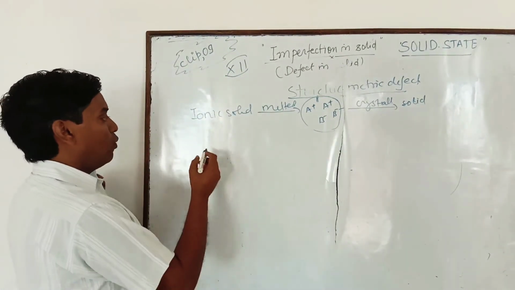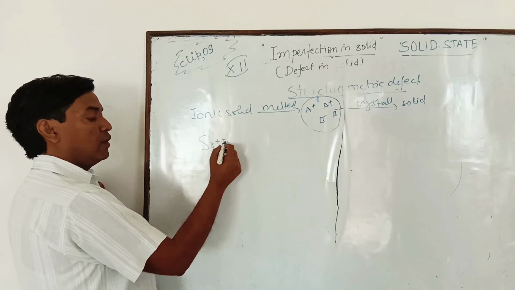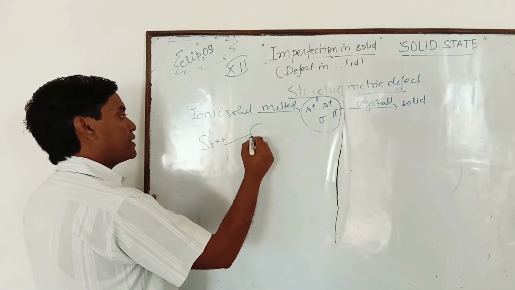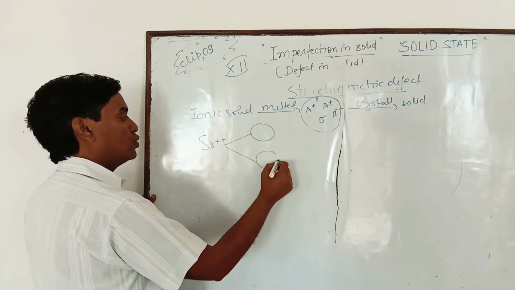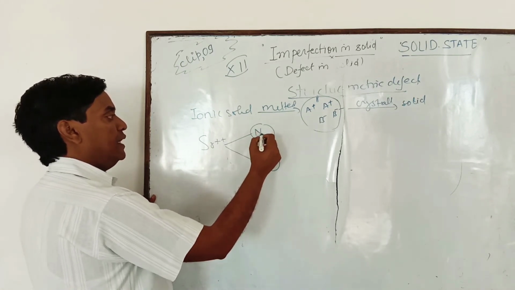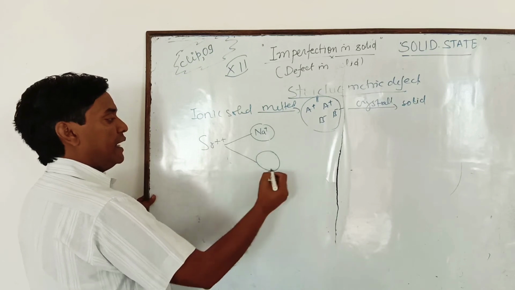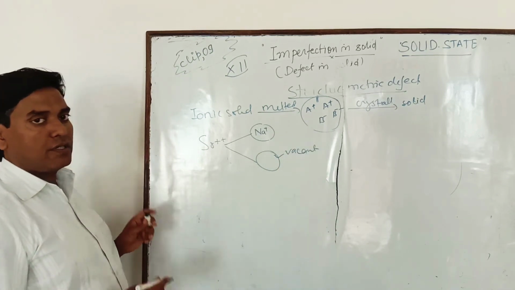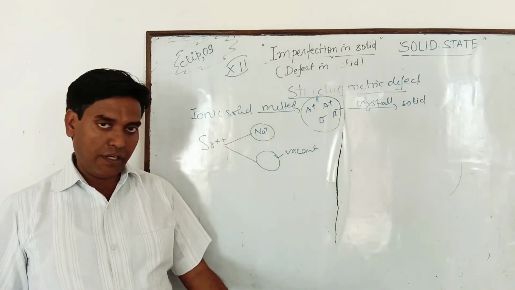Like one Sr2 plus ion. What is the valency of Sr2 plus ion? 2. And it replaces how many Na plus ions? 2. At one place it remains occupied and another remains vacant. That type of defect is known as impurity defect. Clear?